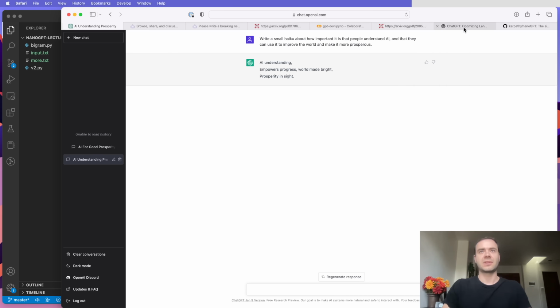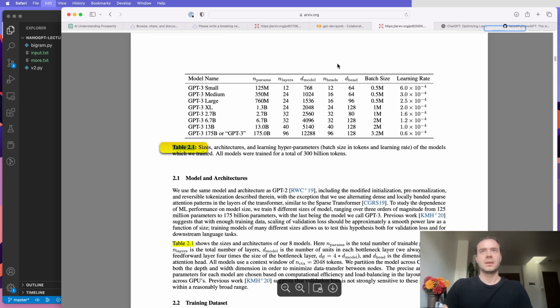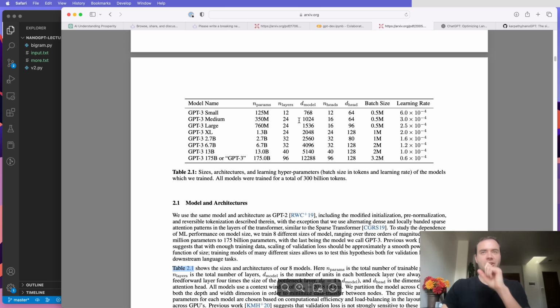Now, when you go to the GPT-3 paper and you look at the transformers that they trained, they trained a number of transformers of different sizes, but the biggest transformer here has 175 billion parameters. So ours is, again, 10 million. They used this number of layers in the transformer. This is the n embed. This is the number of heads, and this is the head size. And then this is the batch size. So ours was 65. And the learning rate is similar.